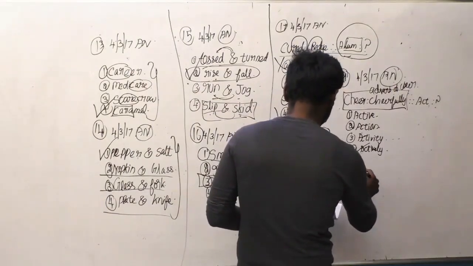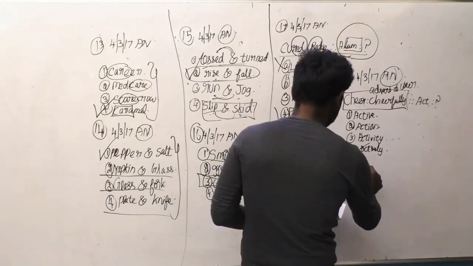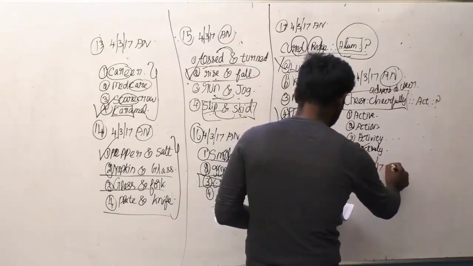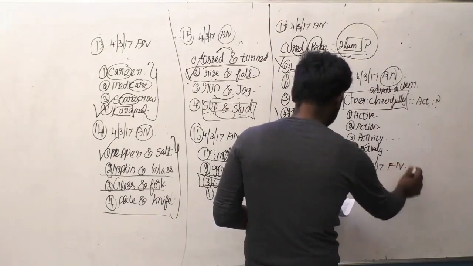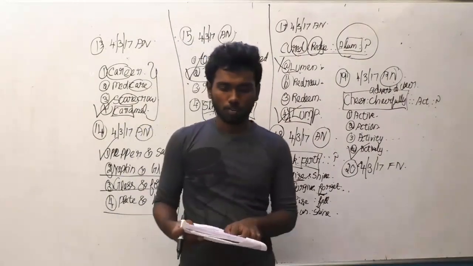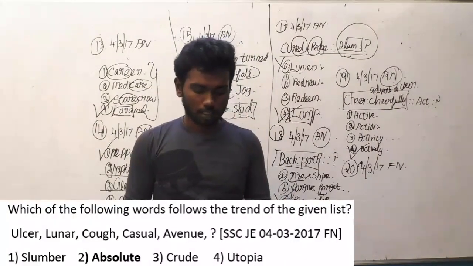Question number 20. This was asked in SSC JEE same year 4-3-2017, but forenoon batch. Let me read the question. Which of the following words follows the trend of the given list?